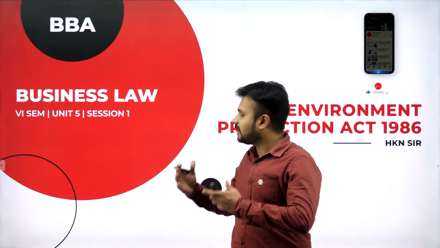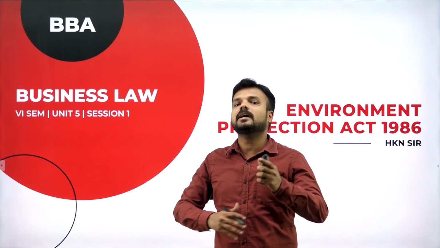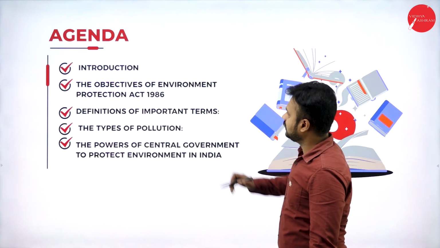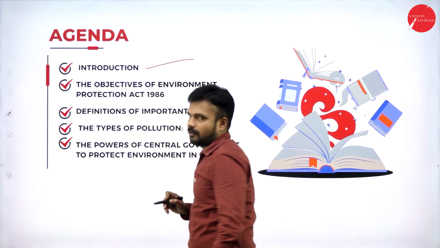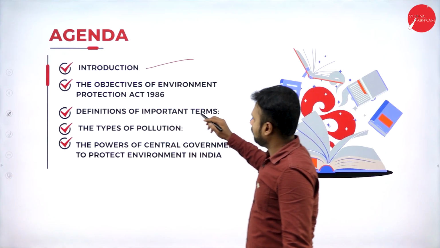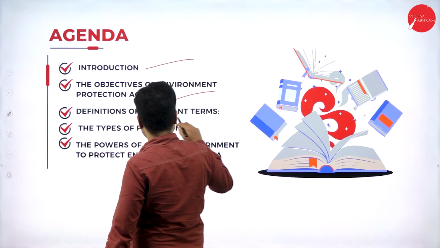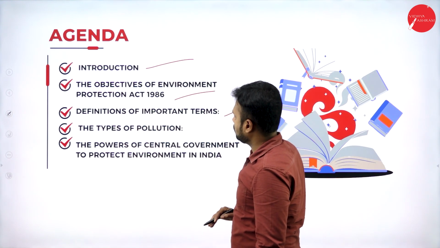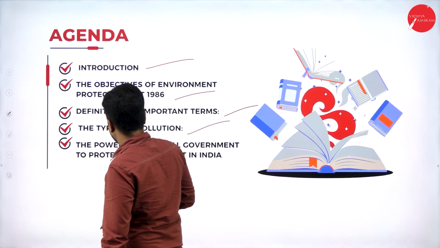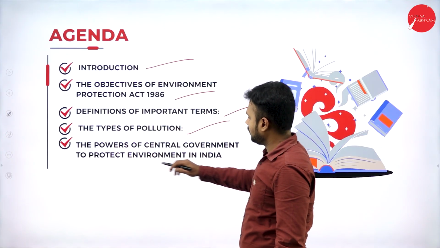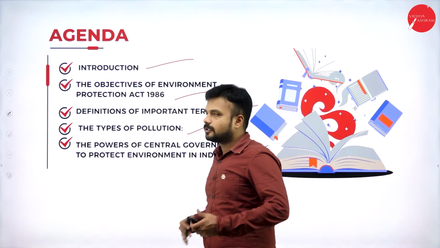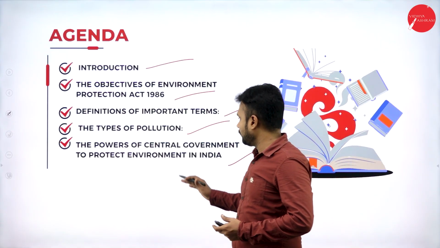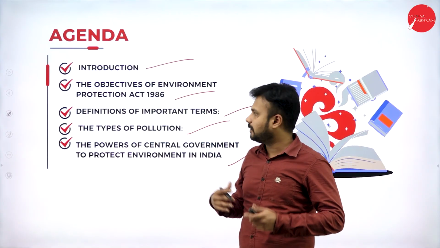Here we are going with the Environment Protection Act 1986, which covers the environment pollutants and also the pollutions. This is the agenda of today's session. We are going with the introduction to the Environment Protection Act, the objectives of the Act, definitions of important terms, the various terms according to the Act, the types of pollution, and the powers of the central government to protect the environment in India. There are certain rules and regulations that have been formulated, and also certain responsibilities of the government of India towards protecting the environment that we are going to study further.